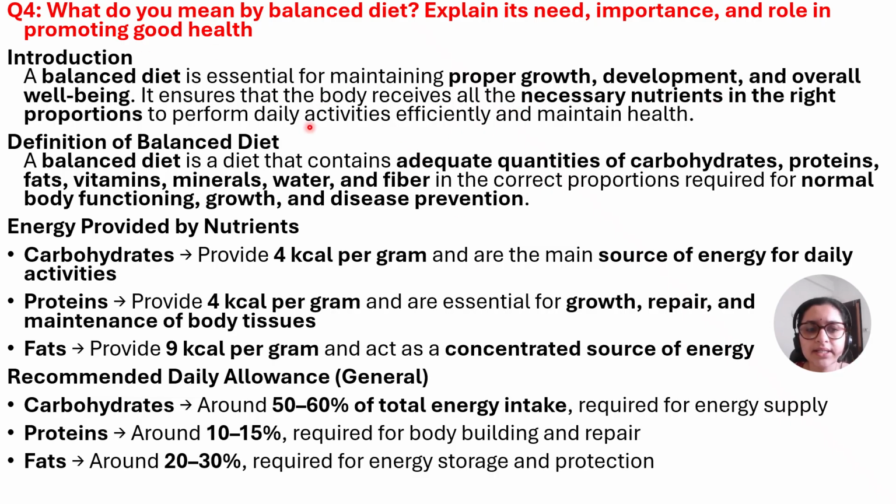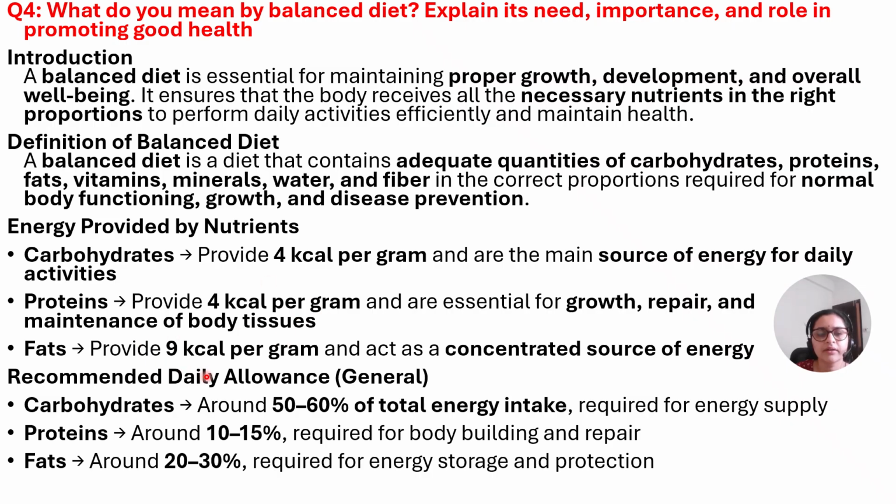Balanced diet is extremely important for proper growth, development and well-being of individuals. So what is a balanced diet? A balanced diet is a diet that contains adequate quantities of carbohydrates, proteins, fats, vitamins, minerals, and fibers, which are extremely essential for normal body functioning, growth, and disease prevention. Energy is provided by various nutrients. Macronutrients are carbohydrates, proteins, and fats. Carbohydrates provide 4 kilocalories per gram. Proteins also provide 4 kilocalories.